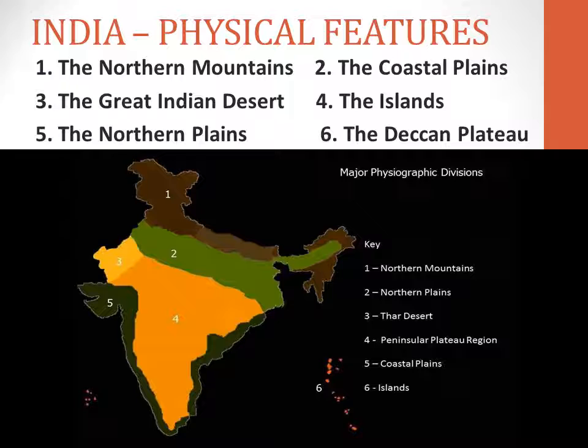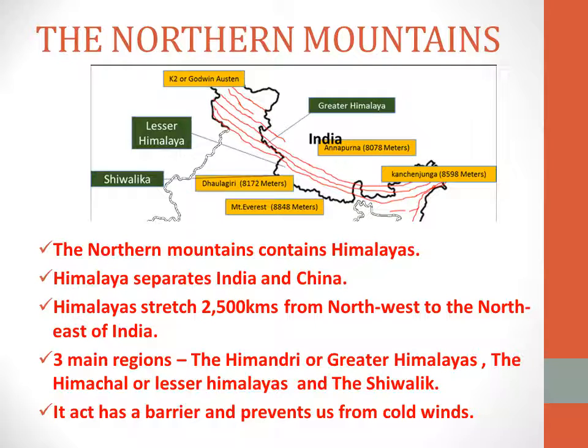And the last is the Deccan Plateau. Come, let's see in detail about all these physical features. At first, we are going to see about the northern mountains.